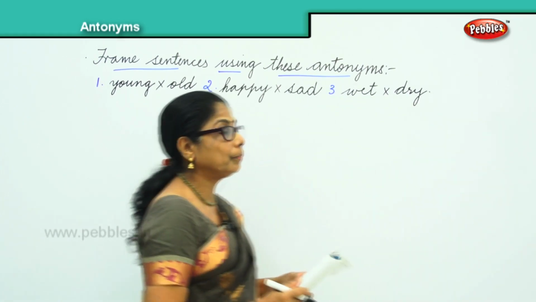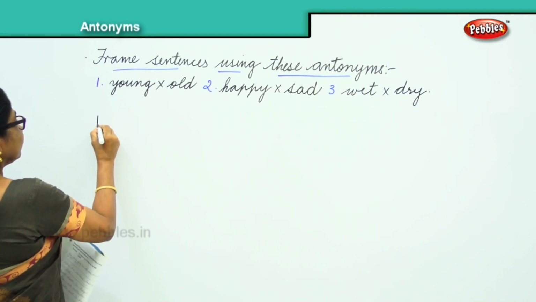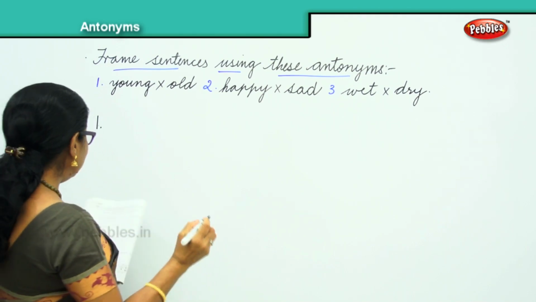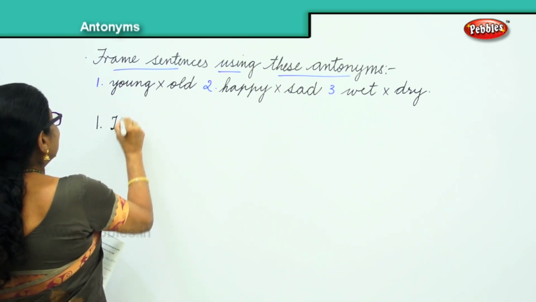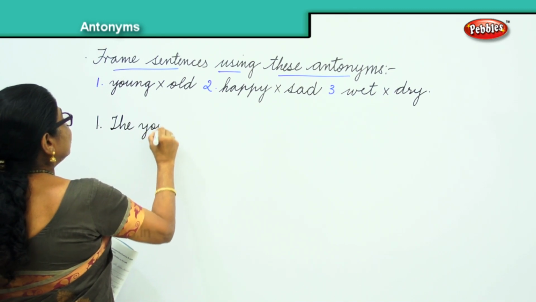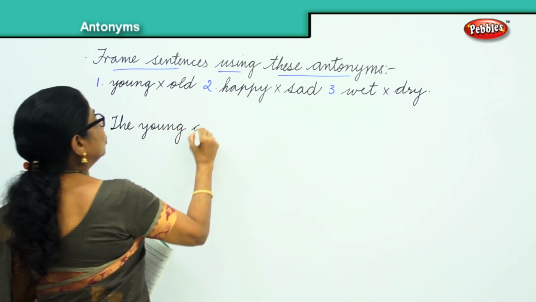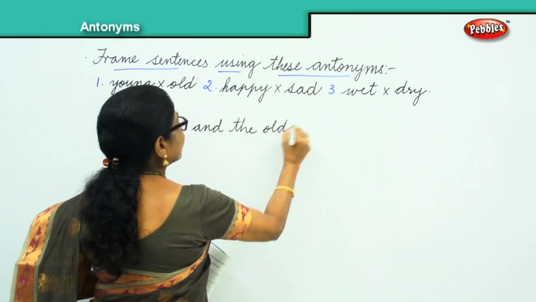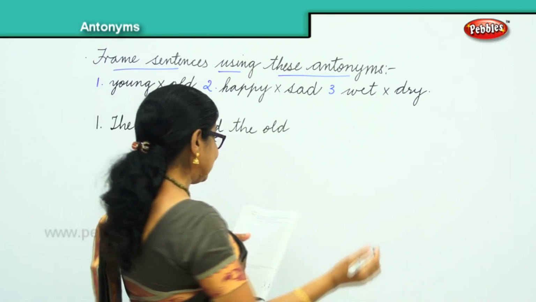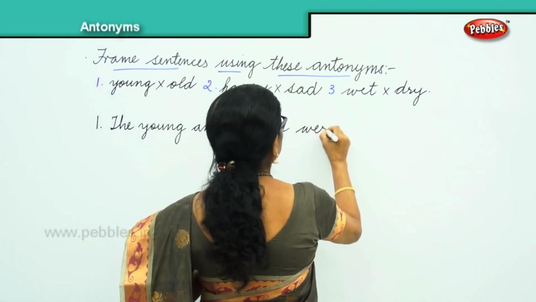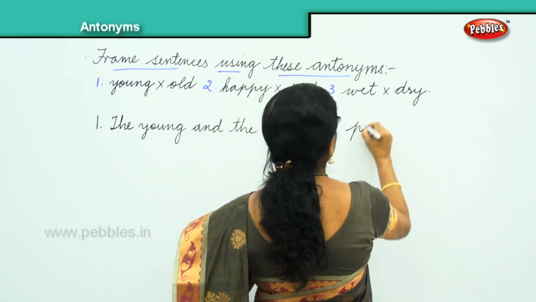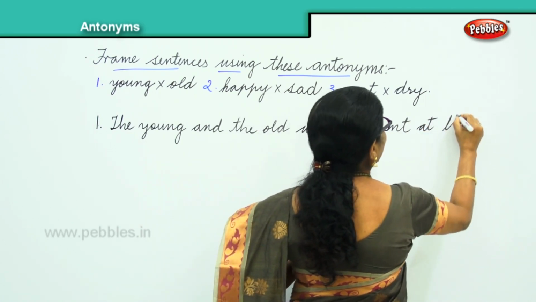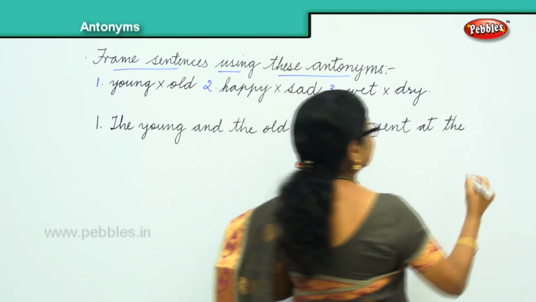Now let's do it. Number 1, the first one. Please help me with the sentence. Okay, very good. The young and the old were present at the meeting.